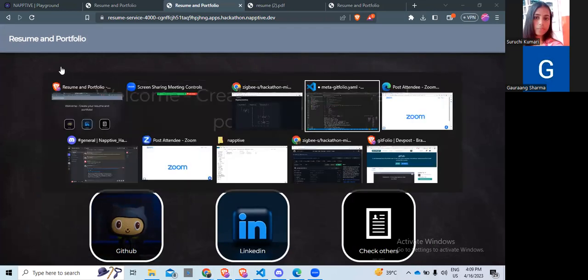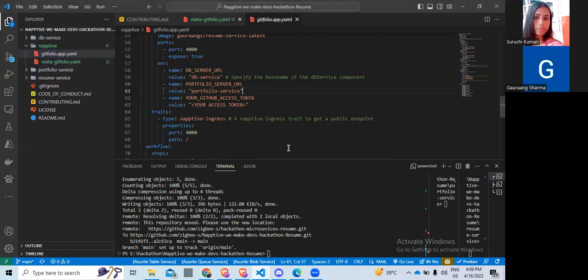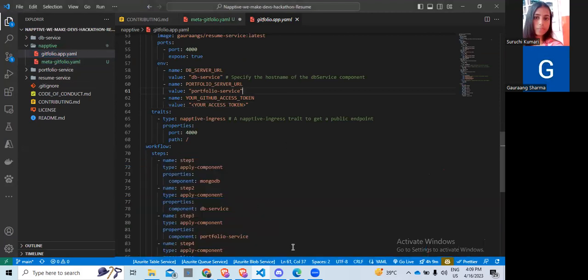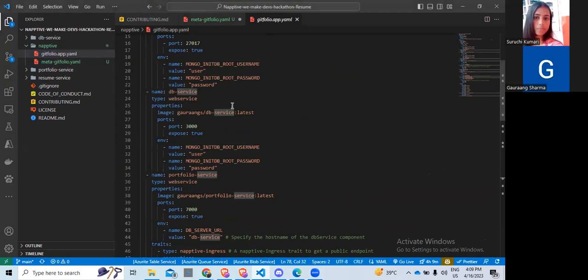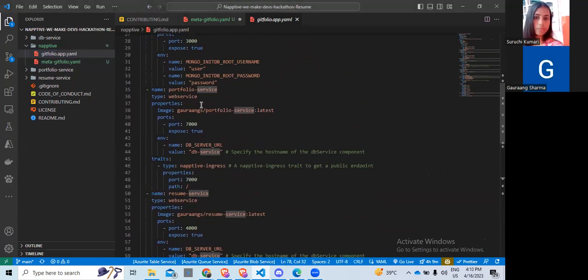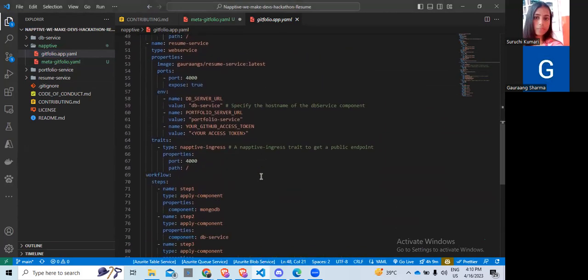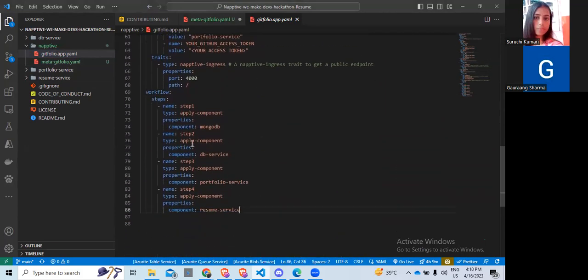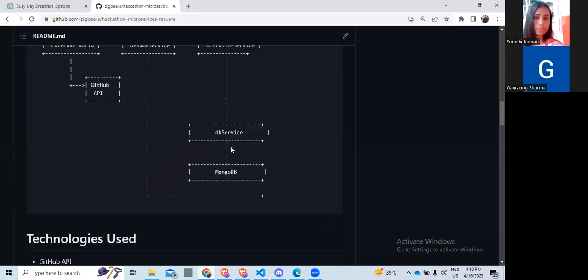Going to our deployment file, this is our deployment file for the Napptive platform. Here we have mentioned all the microservices and components and their particular Docker images. We have also mentioned a workflow, such that first the MongoDB container starts, then the DB service container, then the portfolio service container, and then the resume service. This is done because some applications depend upon the previous application, so it doesn't cause any problem with the containers when they start.